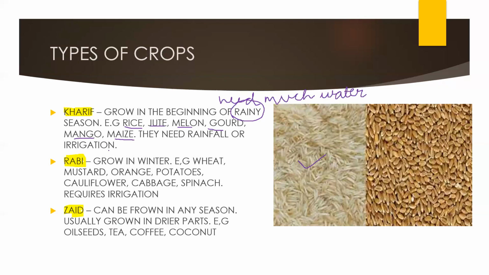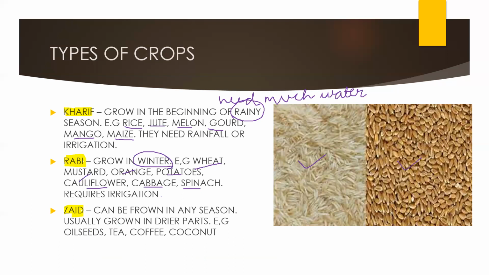Now, Rabi crops grow in the winter season. They also need water, but not as much as Kharif crops, so they grow in the Rabi season. Examples are wheat, mustard, orange, potato, cauliflower, cabbage, and spinach. They also require irrigation. So basically water is taken from underground or different wells and provided to these crops.